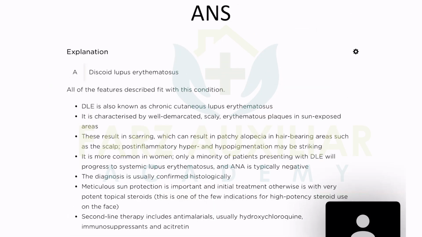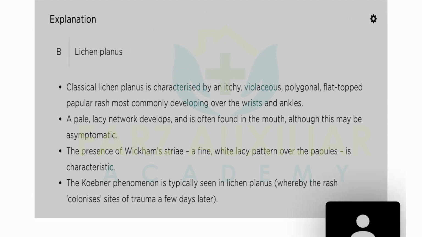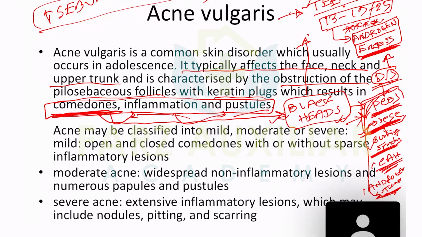We know androgen excess causes acne. It's clear, I think. Secondary diseases, now I think it's clear. So there are two parts, like open and closed comedones, with or without; you can just read it out. But for moderate and severe acne, you need to know what is moderate and what is severe, because the treatment is different here.